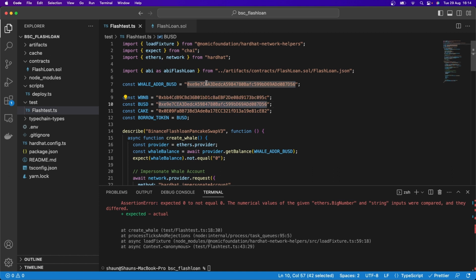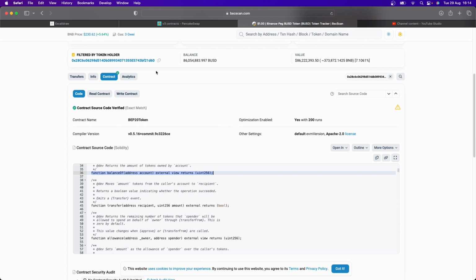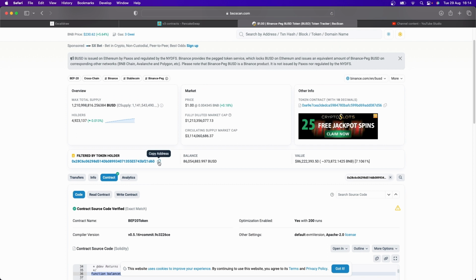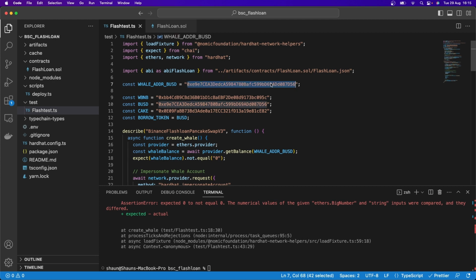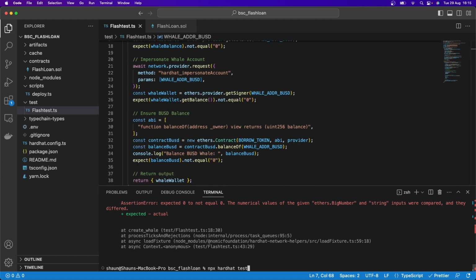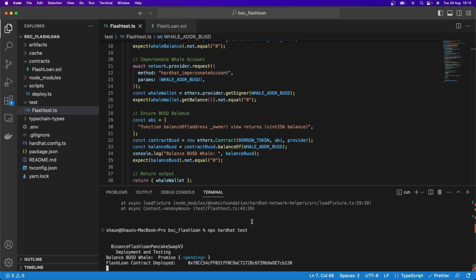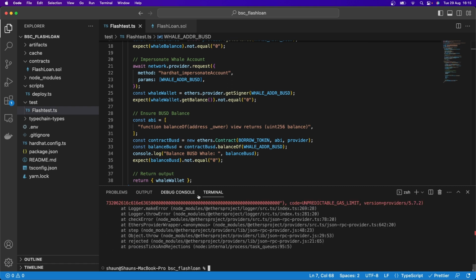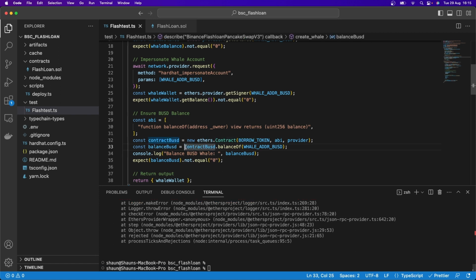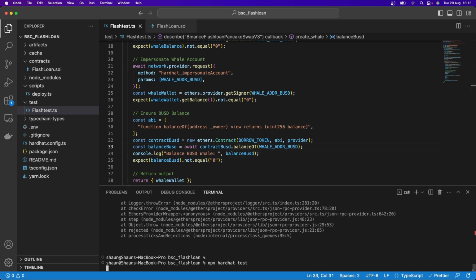So for some reason, I've copied in the BUSD address here, when what I was supposed to copy was my whale account address, which is this address over here. So this is the address I was supposed to copy, not the address of the token, the address of the whale. So there we go. Sorry for that. That should have corrected that. Now let's go and run this again and see how that's looking. And it says its promise is pending to get that balance BUSD. So let's actually go here and go await to get that balance and try that again.